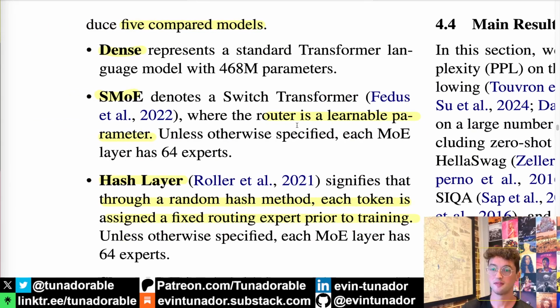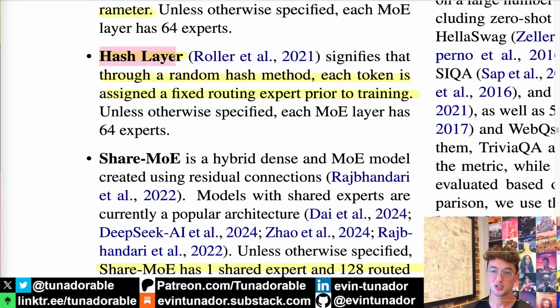And so we have a total of 5 models to compare. A traditional dense model, as you'd expect, the regular one. Then a pretty normal SMOE, sparse MOE, where the router is just a learnable parameter, a single linear layer that outputs logits in the same number of experts. And then they have a hash layer, which has been done before, is not common because it's not very good, I don't think, where through a random hash method, each token is assigned a fixed routing expert prior to training. So in this case, every single token, I believe, gets just one routing expert according to the hash.